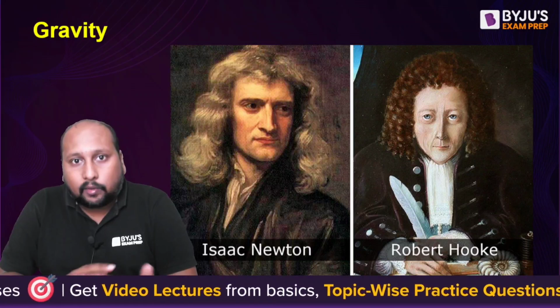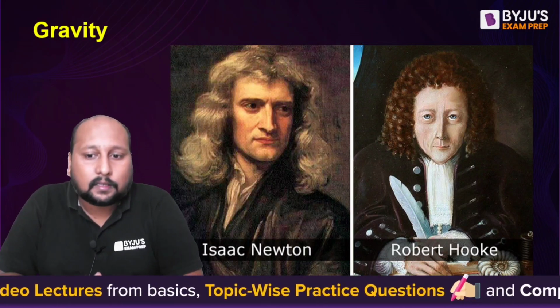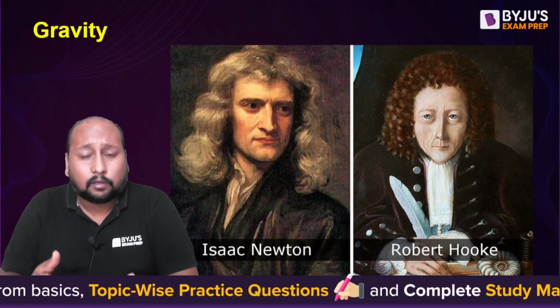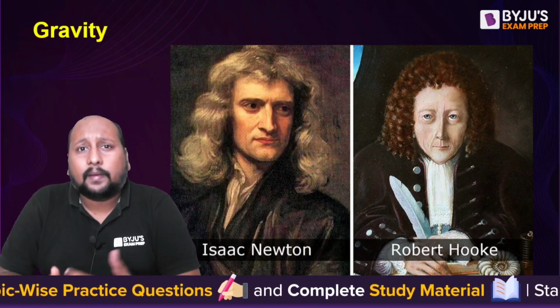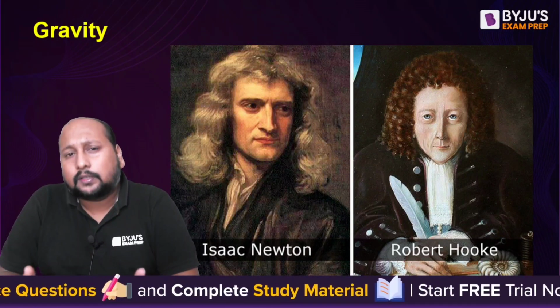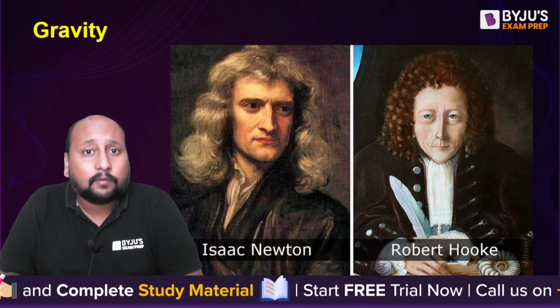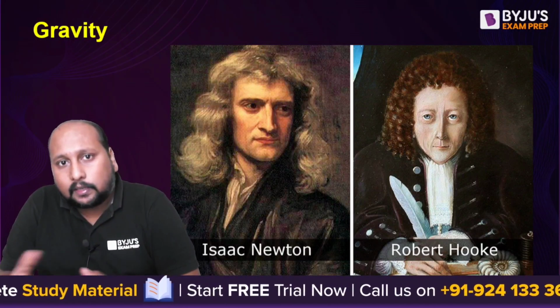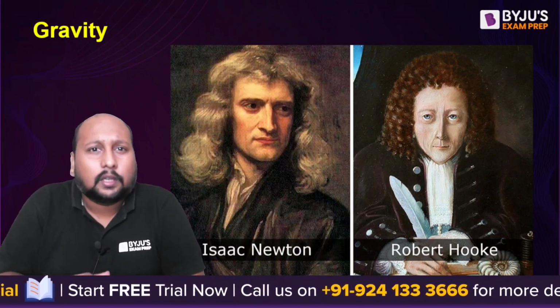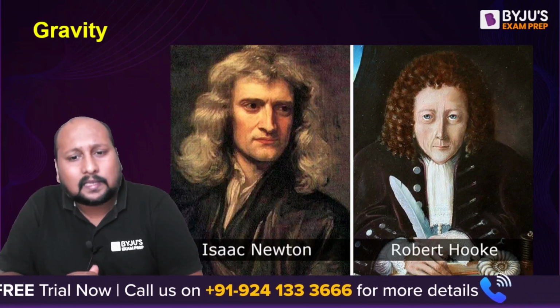It was said that during the shifting of the office, many of the documents that Robert Hooke wrote, and many of his pictures, were not preserved during that tenure. So there were huge controversies between Isaac Newton and Robert Hooke.